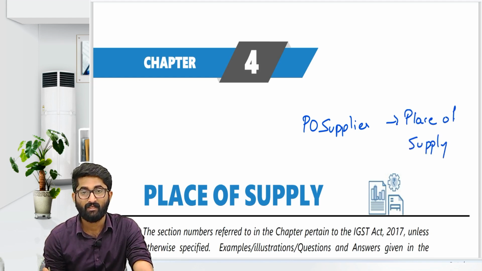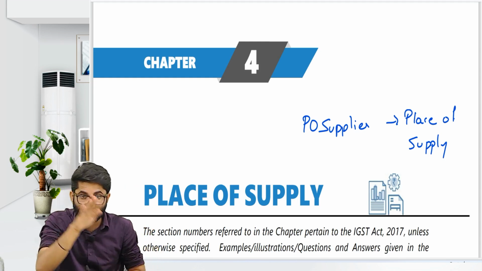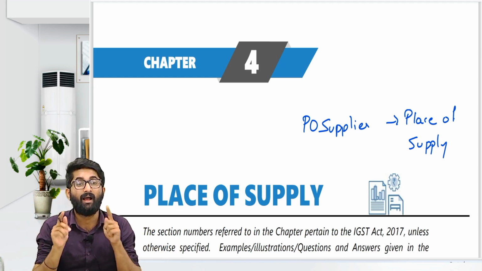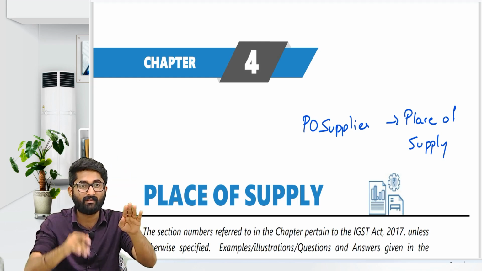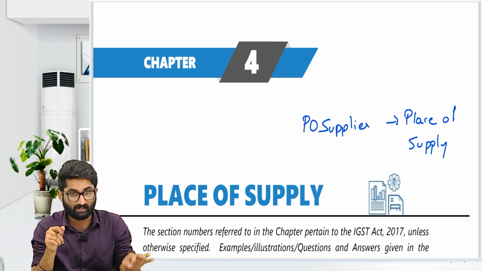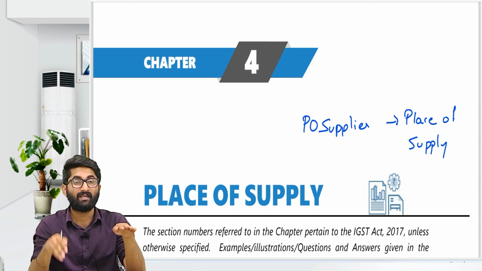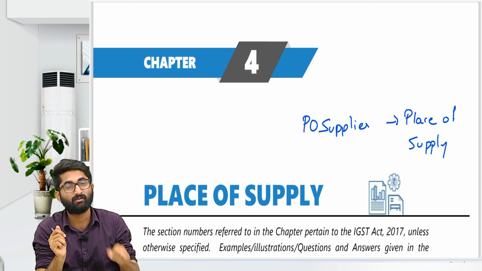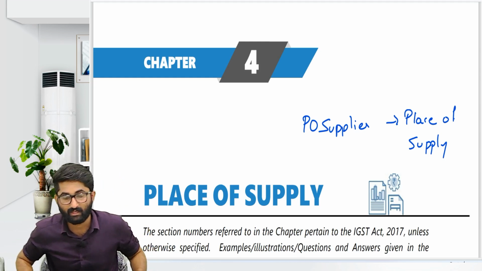Place of supply. If the place of supplier is in one state and the place of supply is in another state, then IGST is applicable. If the place of supplier and place of supply are both in the same state, then CGST, SGST is applicable. If the place of supplier and place of supply are in the same UT, union territory, then CGST and UTGST is applicable. So that we can conclude.